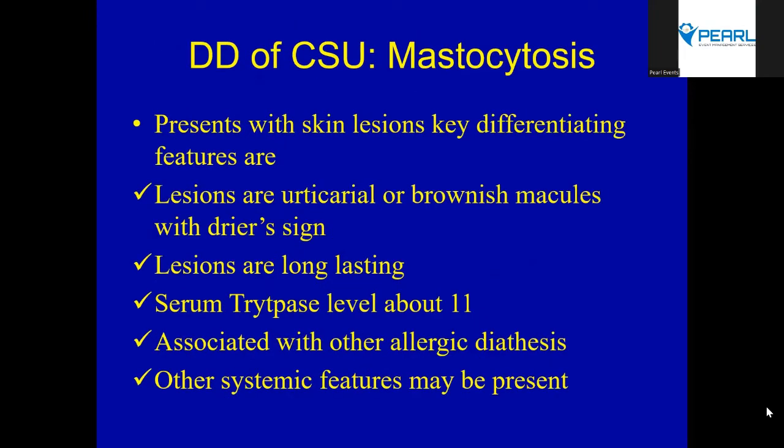And of course, mastocytosis. I want to emphasize cutaneous mastocytosis. We see it oftentimes in pediatric patients, who come with brownish macules and a positive Darier sign, and sometimes they have urticarial lesions as well. Lesions are long lasting. And here, when we check the tryptase levels, the levels are high. And not many patients with cutaneous mastocytosis are going to progress into adulthood.